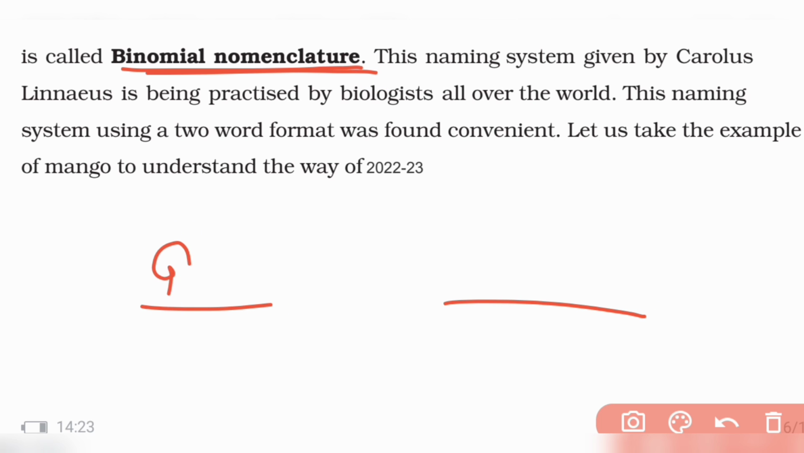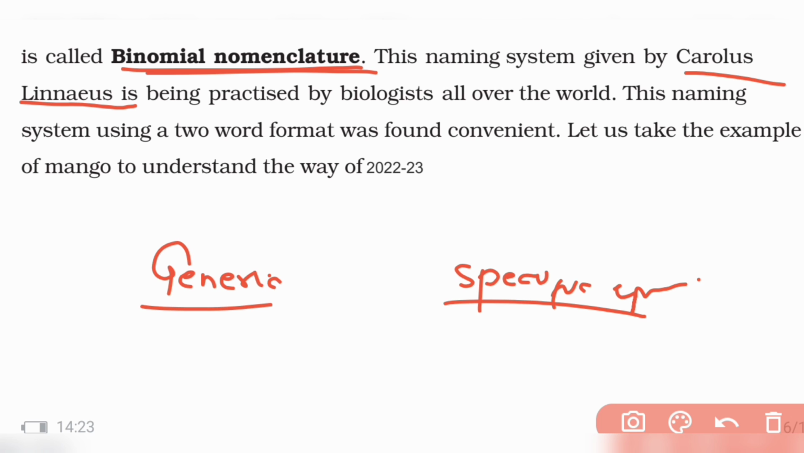So generic name and specific epithet, right? There are two names, and the naming system was given by Carolus Linnaeus. Who gave the system of naming? Carolus Linnaeus. It is followed by biologists all over the world, and the system format is convenient.